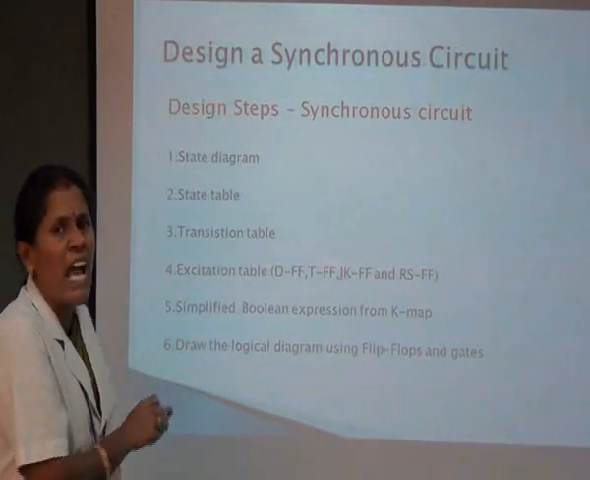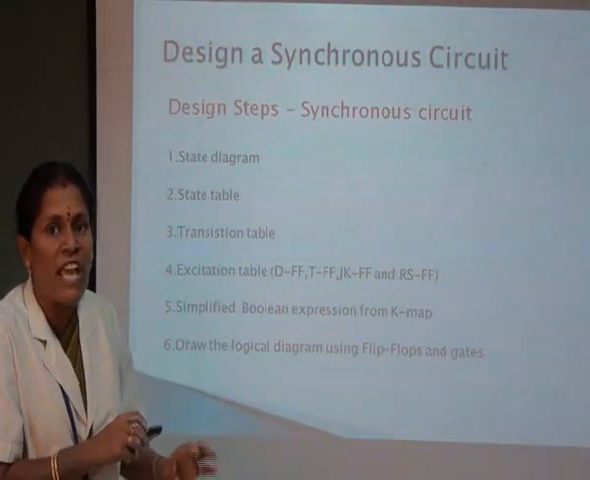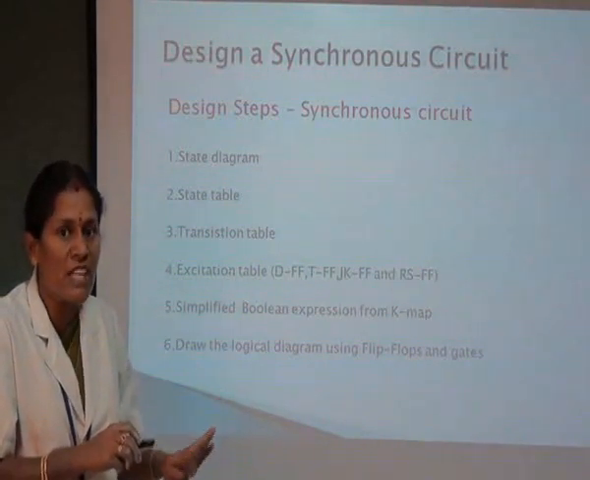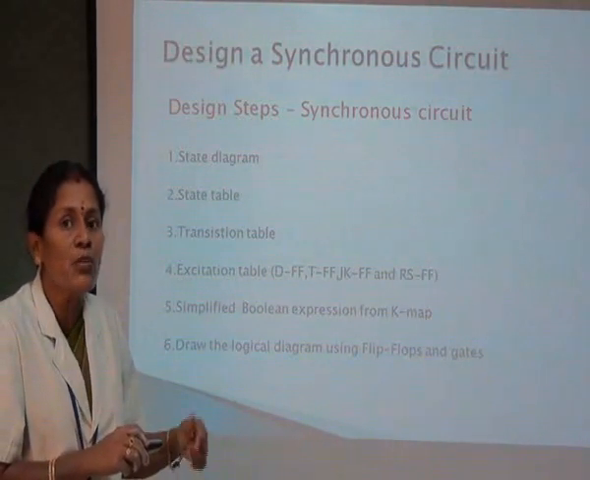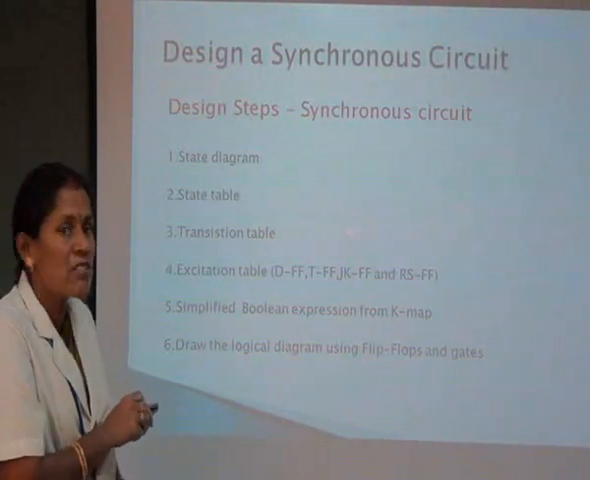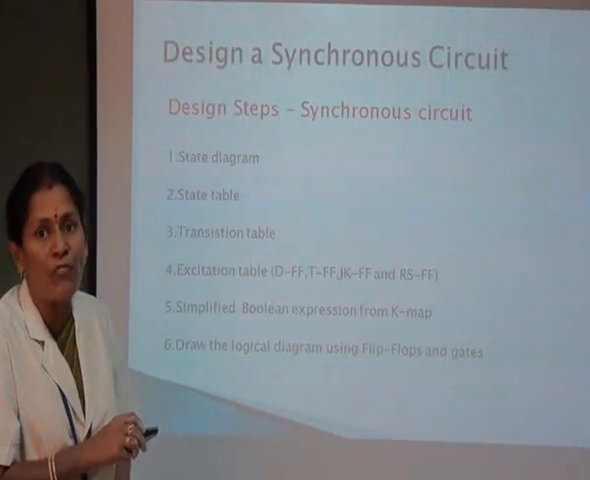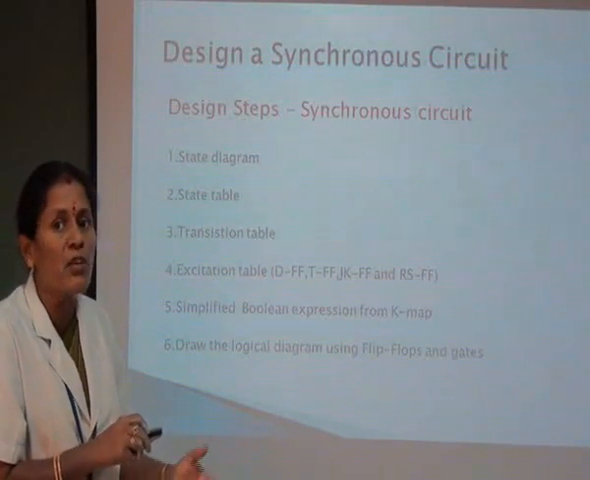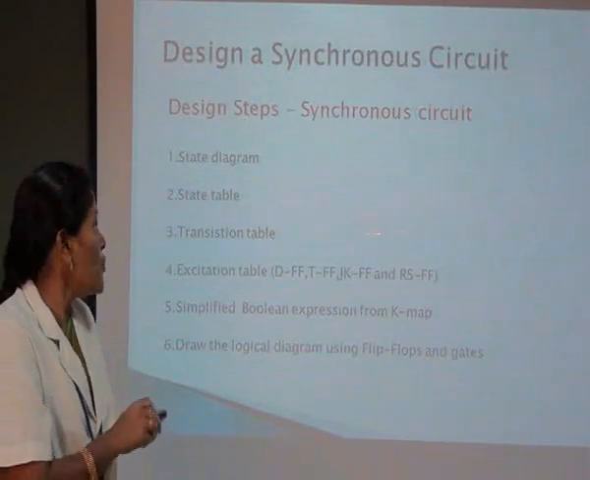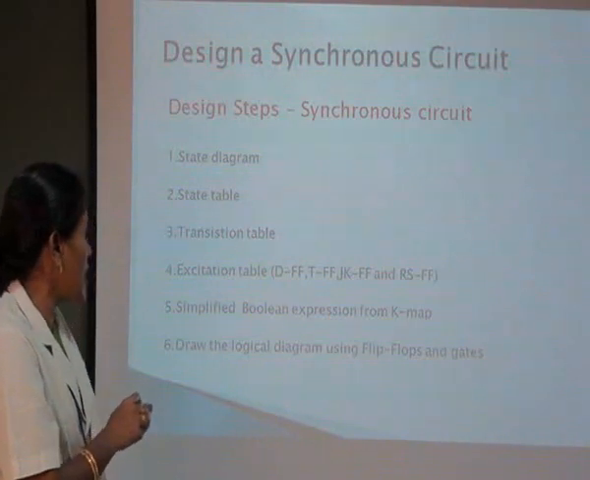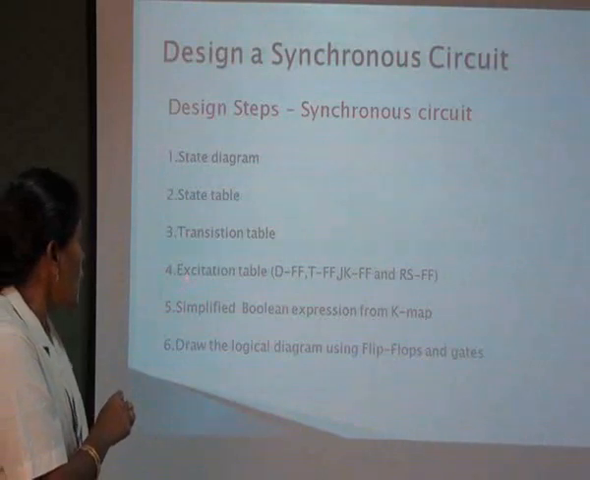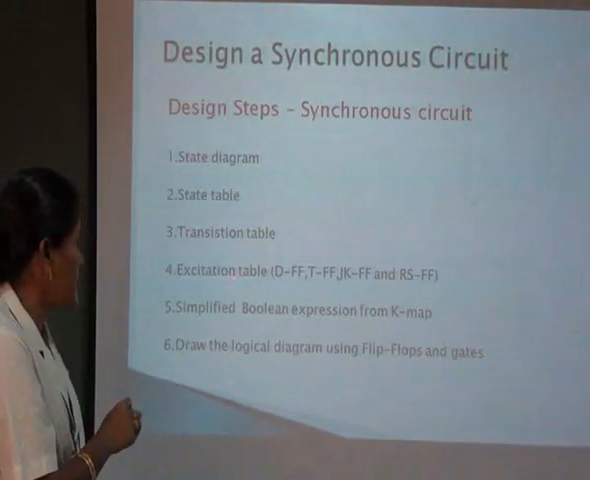In the state table everything is in the form of A and B alphabets. Suppose 4 states are needed for the particular design, then you have to make the transition table as 0, 0, 0, 1, 1, 0 and then 1, 1. Or suppose you have 8 states, then you can use 3-bit values for making the transition table. Then from the transition table, next you make the excitation table.